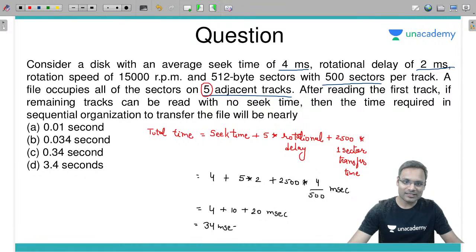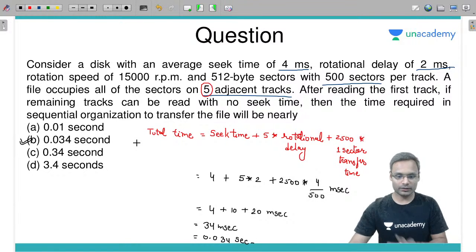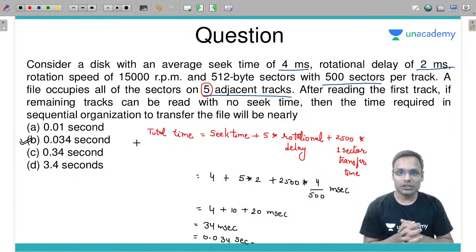The answer is asked in seconds. Divide this by 1000, this becomes 0.034 second. Answer is this one. Sorry, not millisecond, second. Okay, fine. So this question is done.